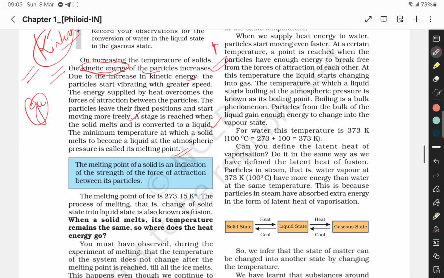So the melting point of a solid is an indication of the strength of the force of attraction between its particles. कितना दम तक वो झेल सकता है. ठीक है. So the melting point of ice is 273.15 K. The process of melting, that is change of solid state into liquid state, is also known as fusion.